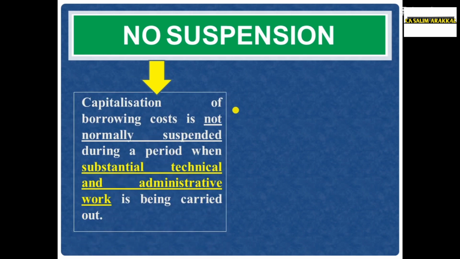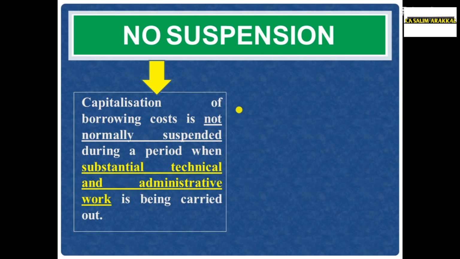Example 2. Capitalization of borrowing cost is not normally suspended during a period when substantial technical and administrative work is being carried out. The word substantial is very important. Substantial technical and administrative work is being carried out. During that period, you can continue the capitalization.